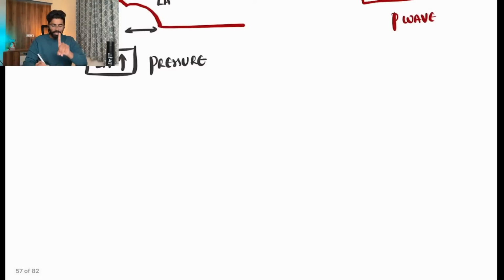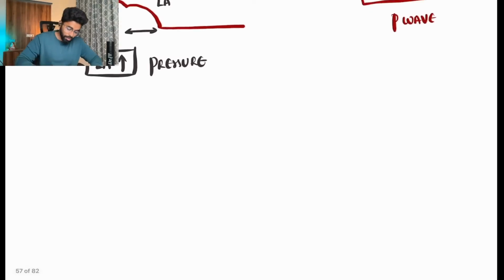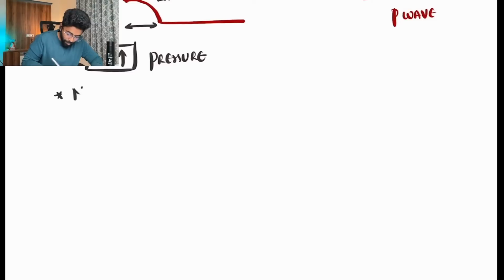So, what is one most common and very important condition that you can remember, where there will be a massive increase in the pressure in the left atrium and there will be this kind of wave in lead 2? That is nothing but mitral stenosis. In mitral stenosis,